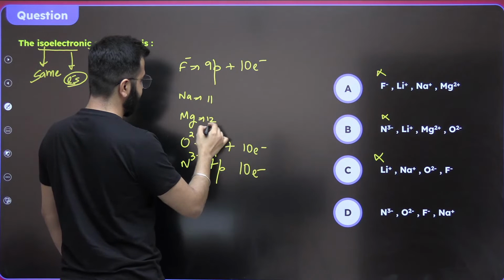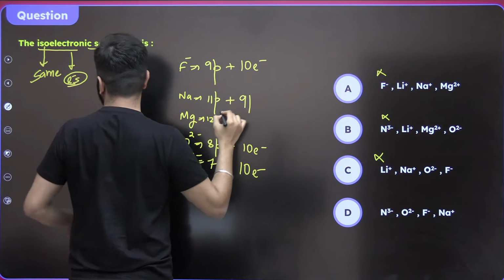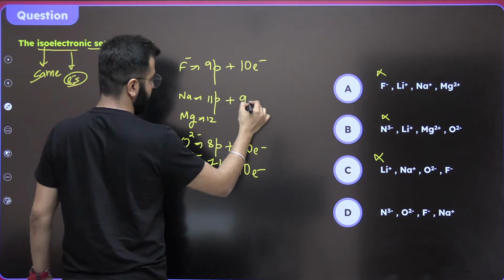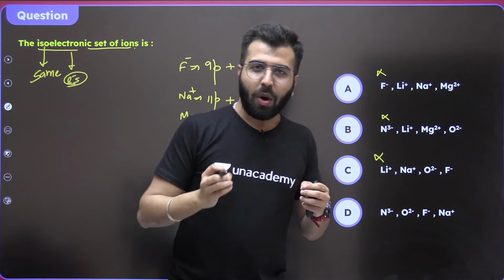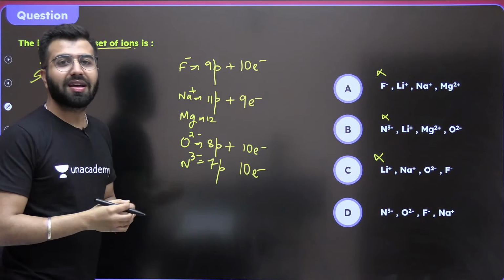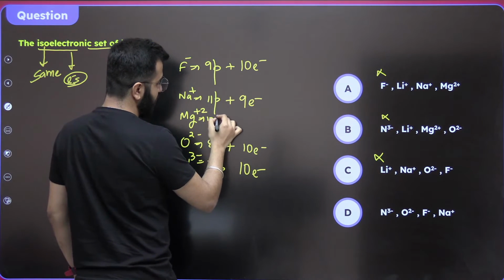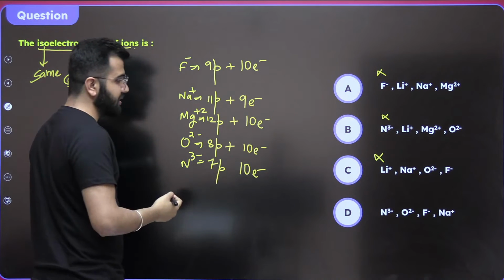Sodium plus: 11 protons plus 9 electrons. Plus, done, right? What if magnesium has to become isoelectronic to them? Plus 2. 12 protons plus 10 electrons.